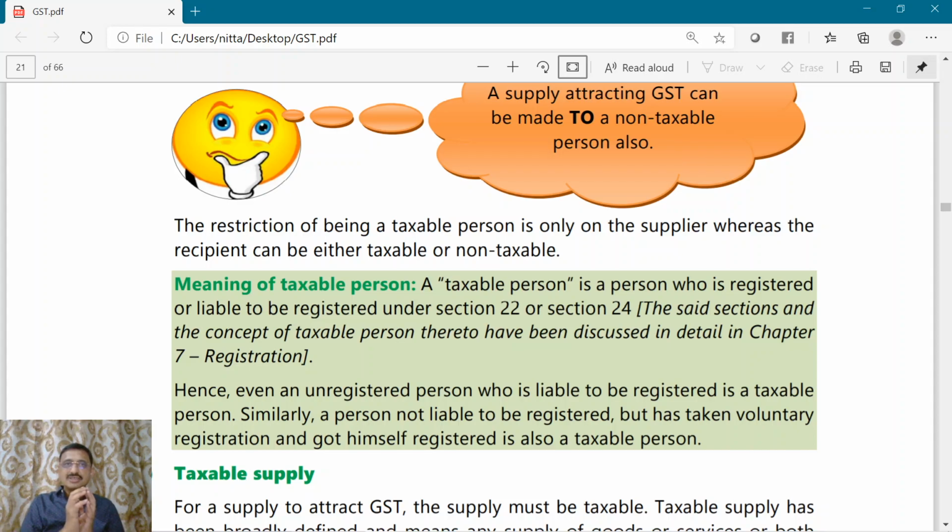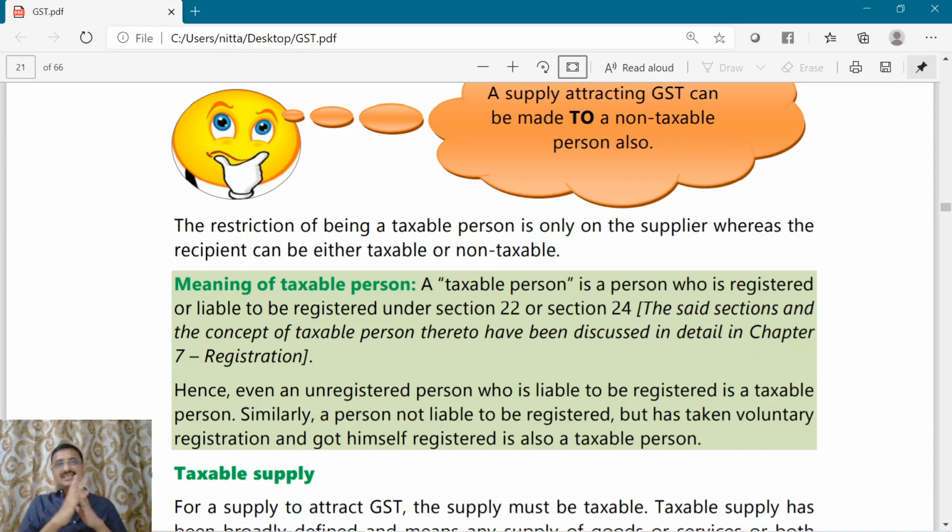Because a taxable person means a person who is registered or who is liable to get himself registered under the provisions of the Act. So, though he is liable to get himself registered, if he did not get himself registered, that person will still be called a taxable person. Right?